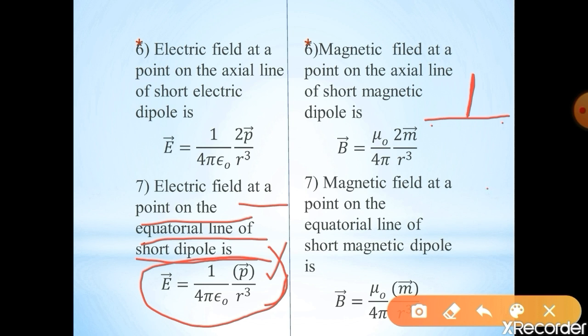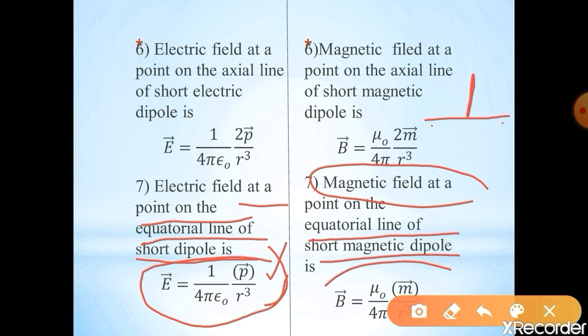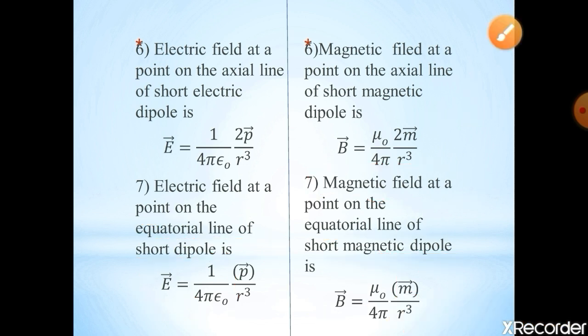So in the case of magnetic field at a point on the equatorial line of a short magnetic dipole, that is given by B is equal to mu naught by 4 pi, m divided by r cube, where m is the dipole moment. See here also in this case 1 by 4 pi epsilon naught is replaced by mu naught by 4 pi. E is replaced by B. So this is about the comparison between the electric field and magnetic field.